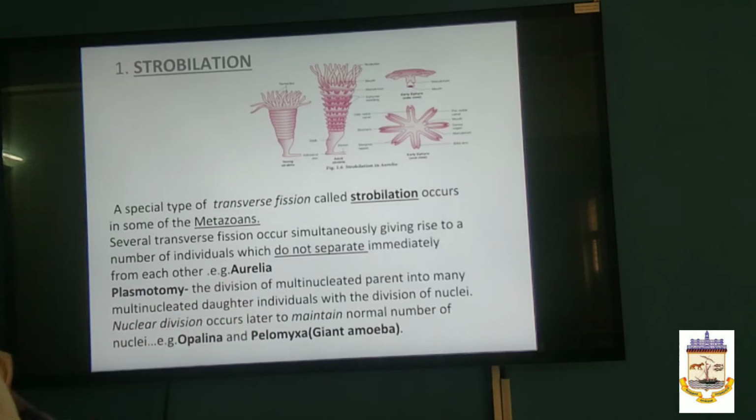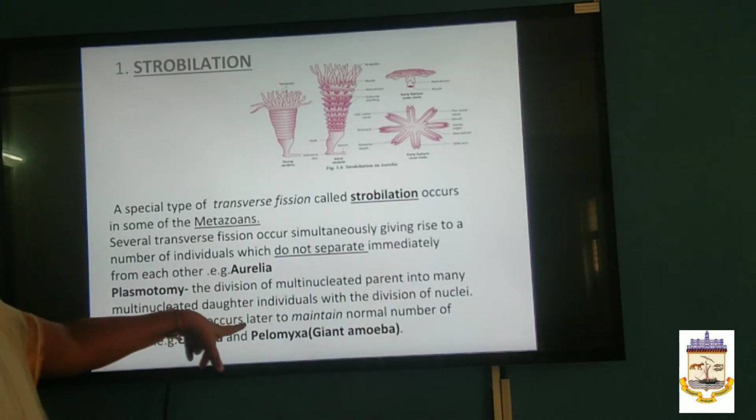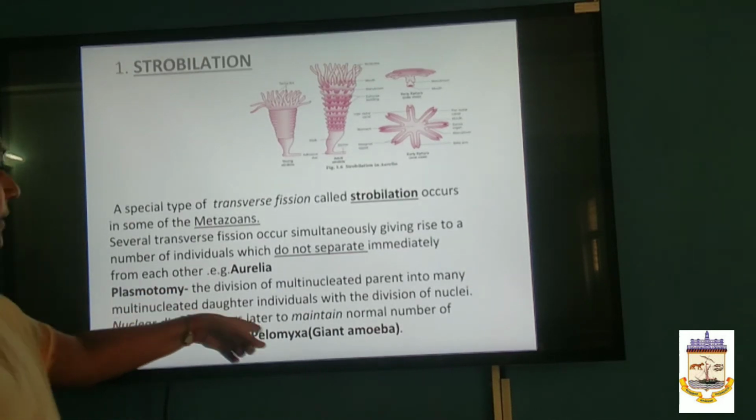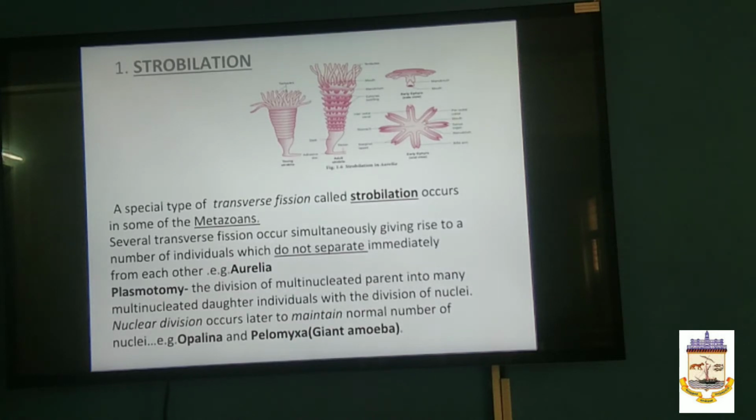See here, the division of a multinucleated parent into many multinucleated daughter individuals, with the division of nuclei. Nuclear division occurs later to maintain the normal number of nuclei. If there is any variation, it is maintained at a later stage. That you find in Opalina and Pelomyxa, that is the giant amoeba.